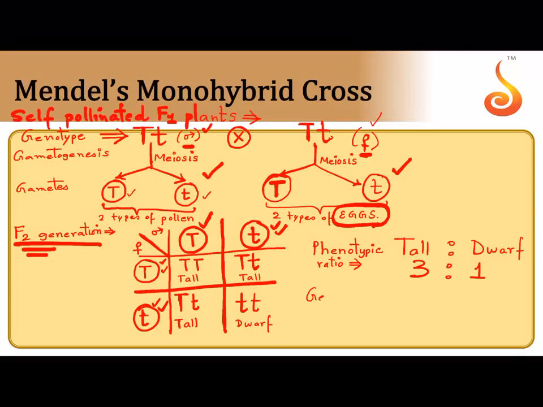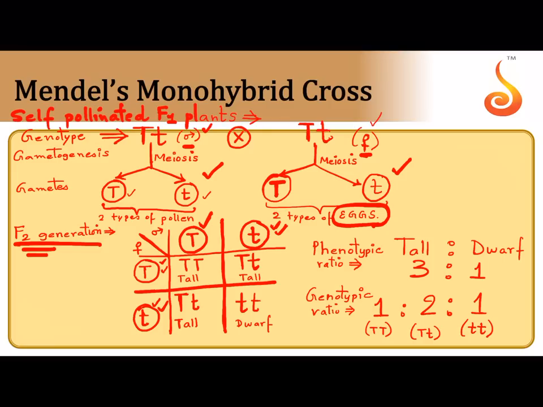Now we should write the genotypic ratio. In the genotypic ratio, what do we need to take into account? One of them is homozygous tall. Then 2 of them are heterozygous tall and one of them is homozygous dwarf. See, if it's a genotypic ratio, you need to take into account which is homozygous and which is heterozygous. If it is phenotypic, you don't have to bother about heterozygous and homozygous. You just need to bother about which is tall and which is dwarf.